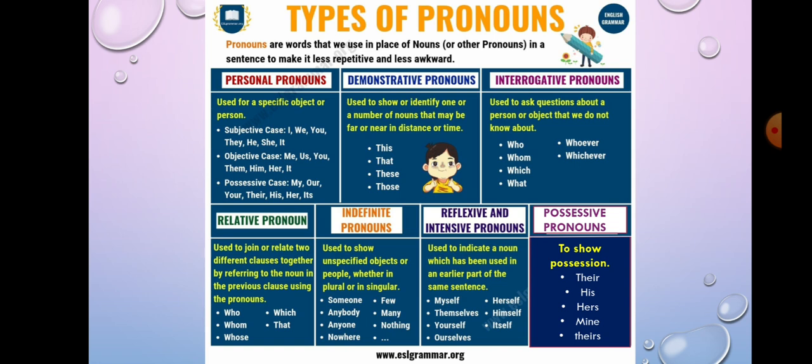Reflexive pronoun is used to indicate a noun which has been used in an earlier part of the same sentence. Means they have done their work themselves, like that. Examples are myself, themselves, yourself, ourselves, herself, himself, itself. Then possessive pronouns to show possession. So whose it is: theirs, his, hers, mine. This way it is used.